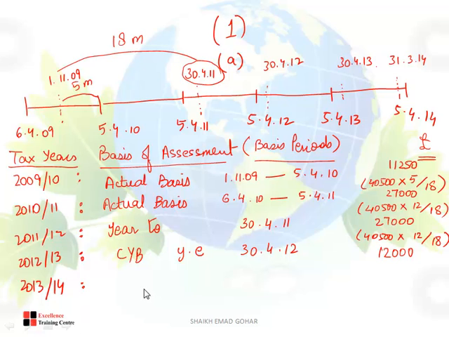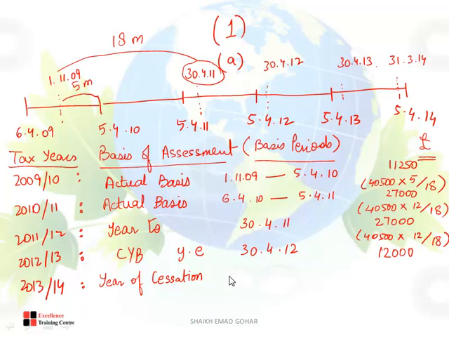So, year ended 30th of April 2013, if you can see, this is falling in the last tax year, and I am closing the business on 31st of March 2014, again in the last tax year. I will add these both figures or not? What is the basis of assessment? Right here, year of cessation. So, what is year of cessation?